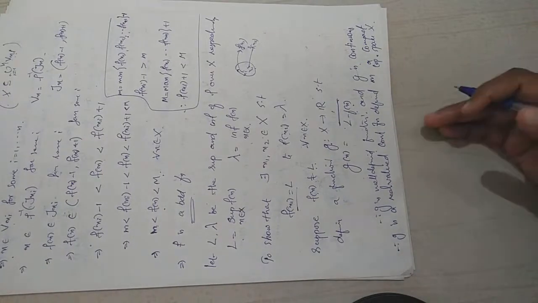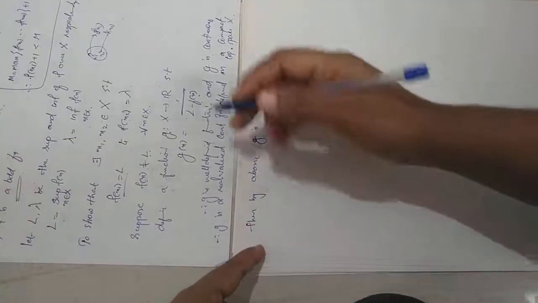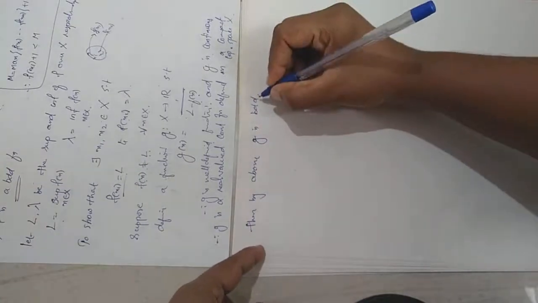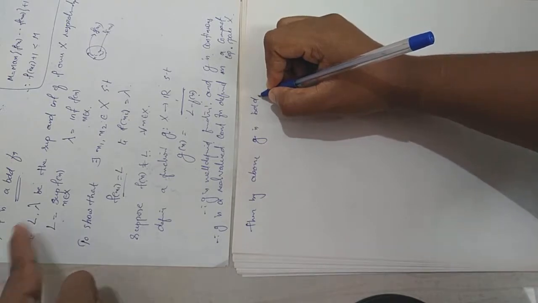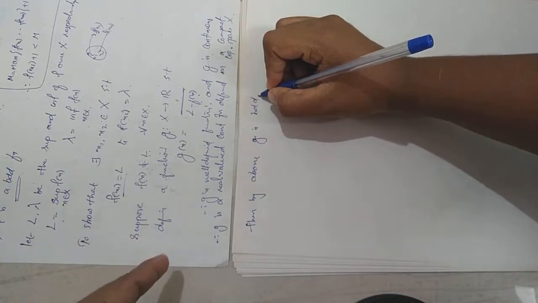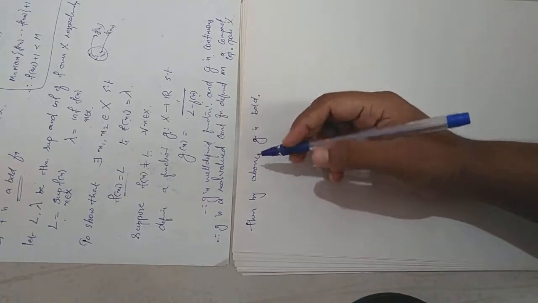So we already proved that any function which is real valued, continuous, defined on a compact space is bounded. So by that result, g will be a bounded function. G is bounded because we proved that f is bounded if f is real valued, continuous and defined on a compact space. Here g is well defined, continuous, real valued and defined on a compact space capital X. Therefore by the above part, g will be a bounded function.